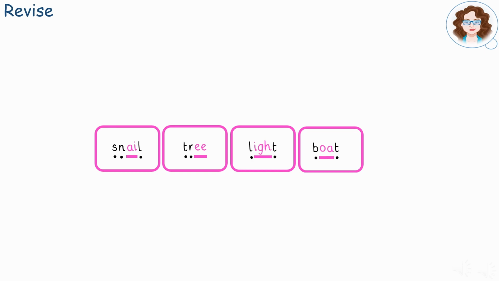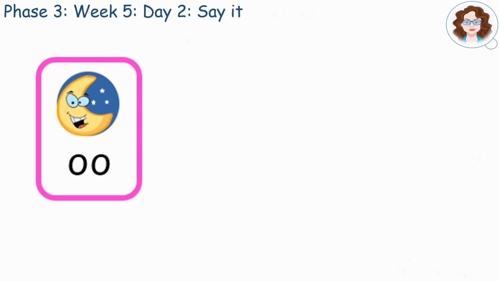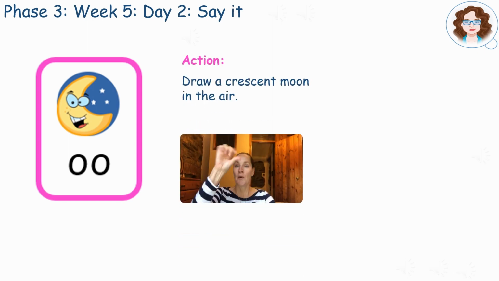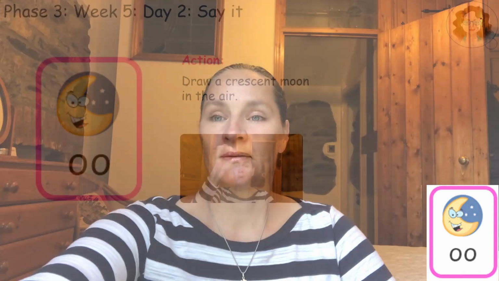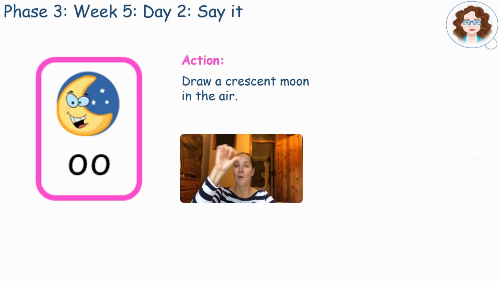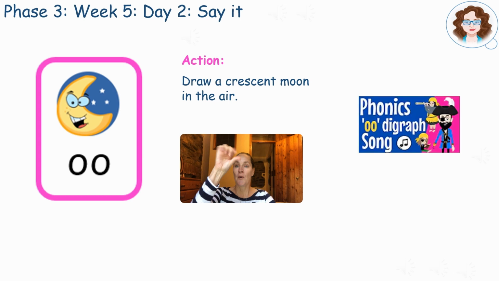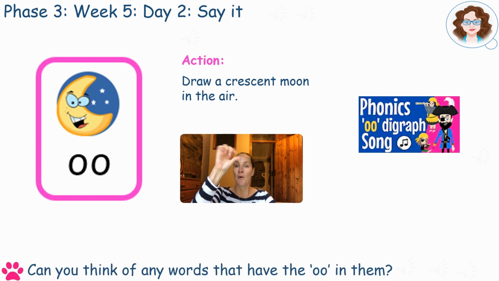Pause here. Let's listen to the sound this digraph makes when reading and watch the action we can use to remember it by. Ooh, ooh, moon, moon. Can you draw a crescent moon in the air and say the phoneme oo, oo? You may also wish to use the song to practice with. Can you think of any words that have this phoneme in them? I can. Moon.